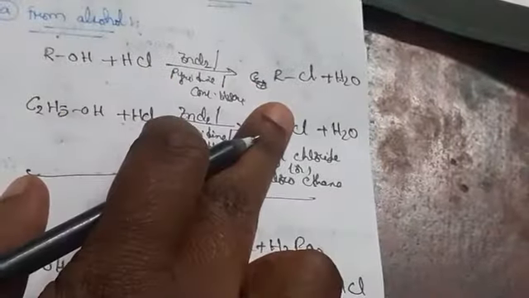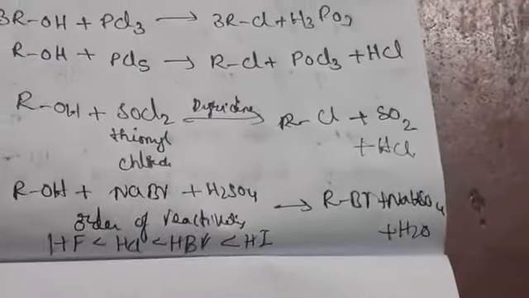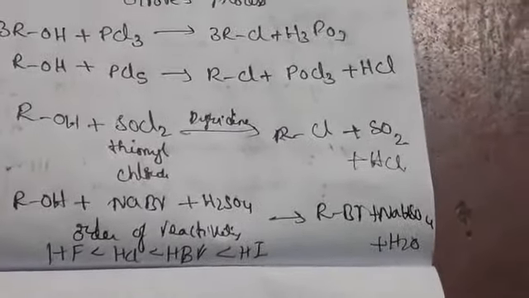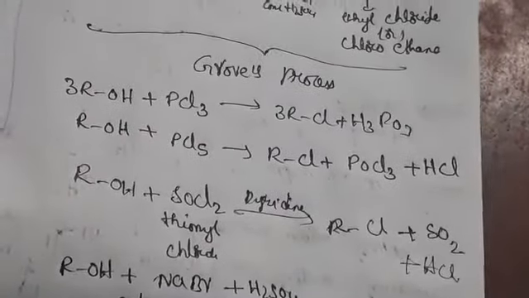So we have used different catalysts: one with ZnCl2, one treated with pyridine, and one with concentrated H2SO4. We can also do this with red phosphorus, forming alkyl halides.